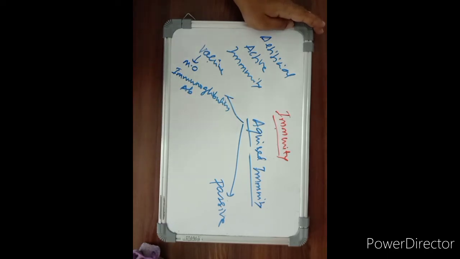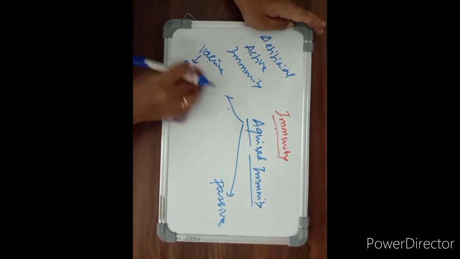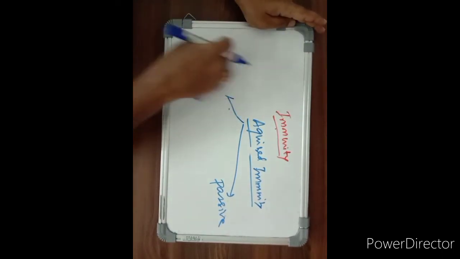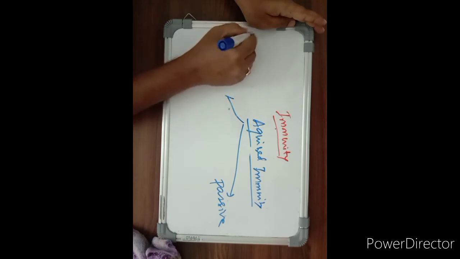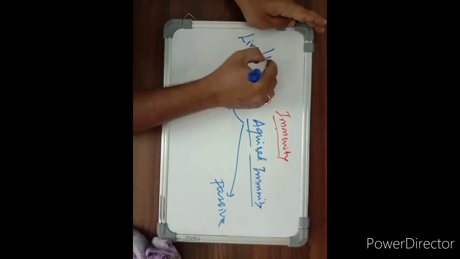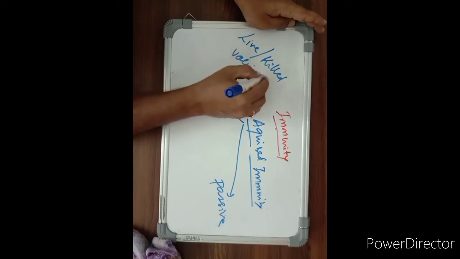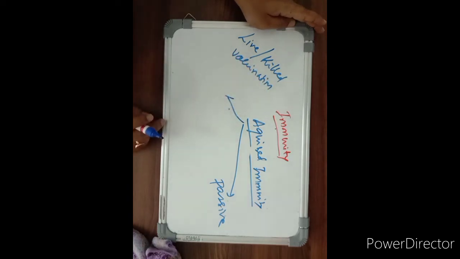Over a period of time, his body will sufficiently produce those immunoglobulins or antibodies. This type of immunization is known as artificial active immunity. The example for artificial active immunity is live or killed vaccination.